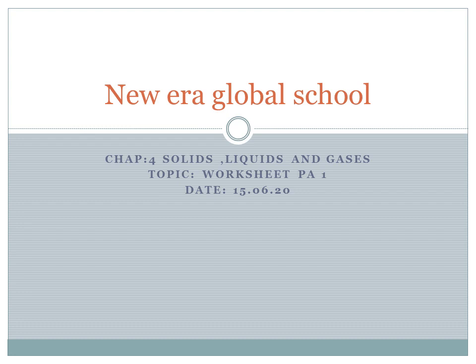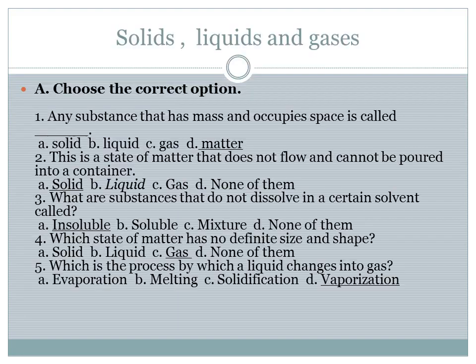For the last few days, we have been discussing our worksheets, and today we will discuss our worksheet of PA1. Everyone, take your worksheet with pencil and rubber. Mark the correct options. First, choose the correct option. Any substance that has mass and occupies space is called matter. So, underline the word matter. Any substance which has mass and occupies space is called matter.